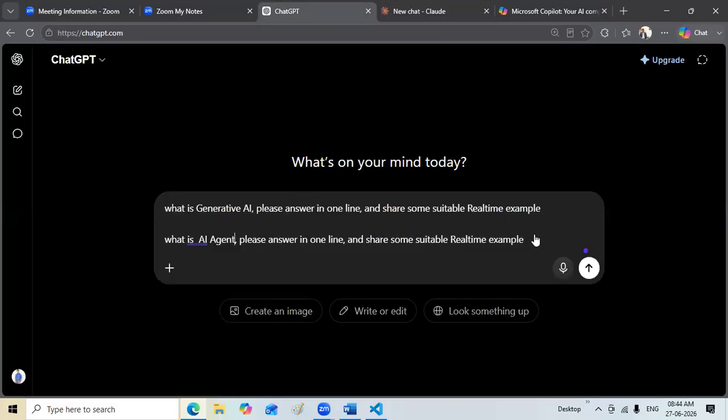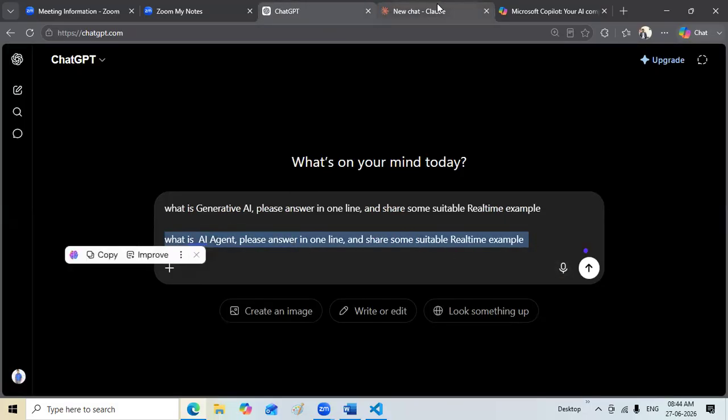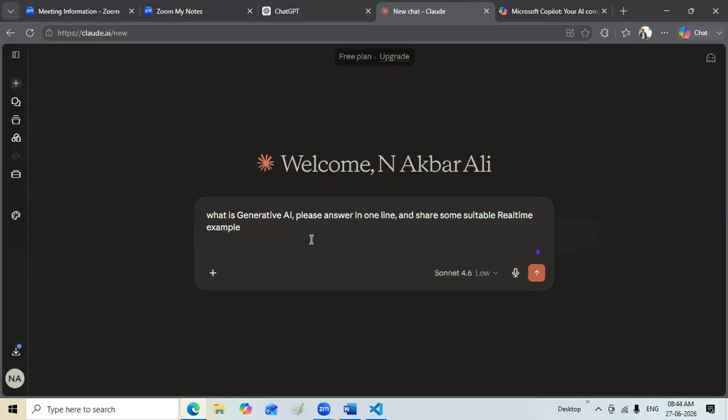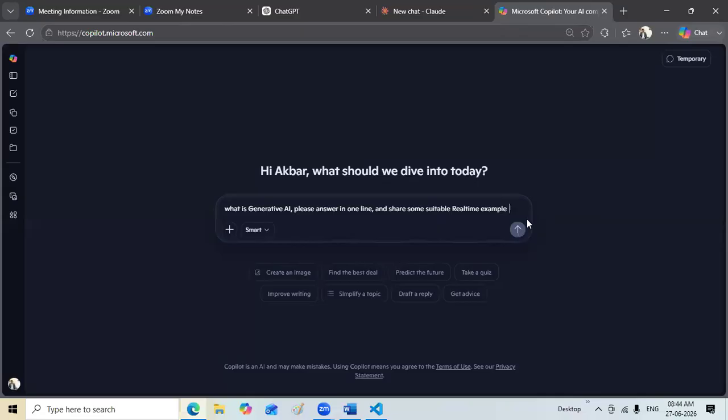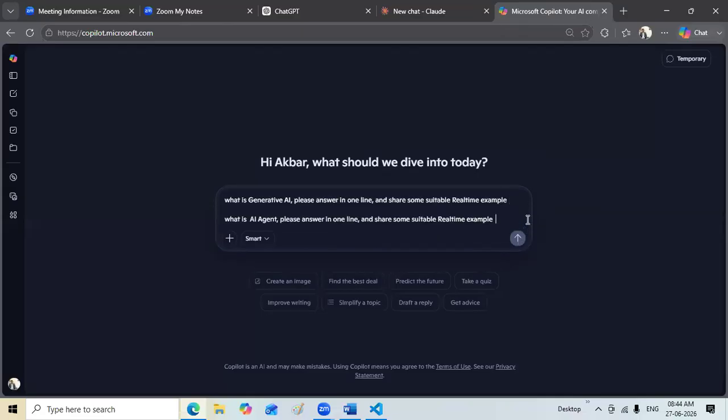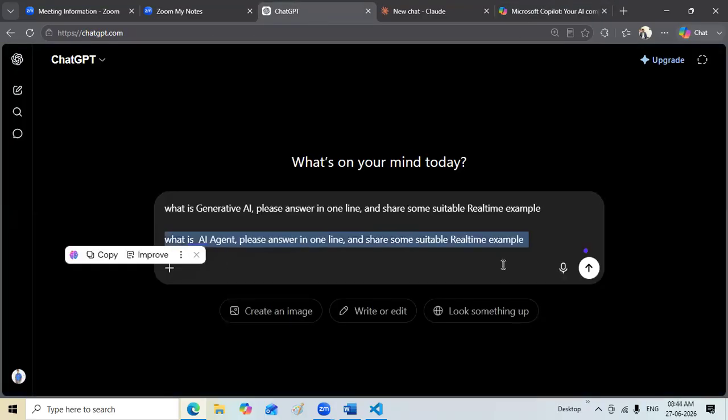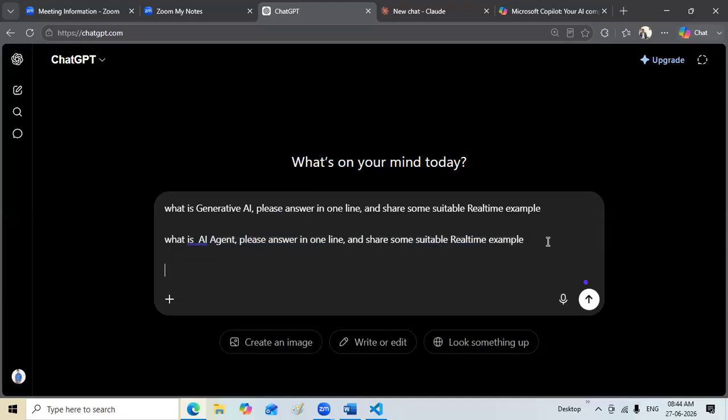Now, apart from this, let's ask what is an AI agent? Let's copy this second line here. What is an AI agent? Please answer in one line and share one real-time example. Now, after AI agent, what is agentic AI? Please answer in one line and give some real-time example. So the better we ask questions, the better answers we'll get.